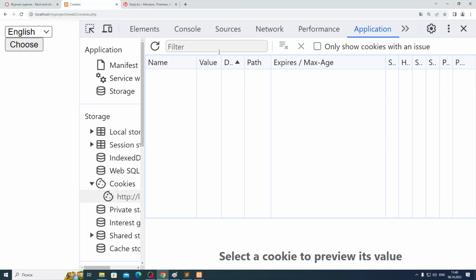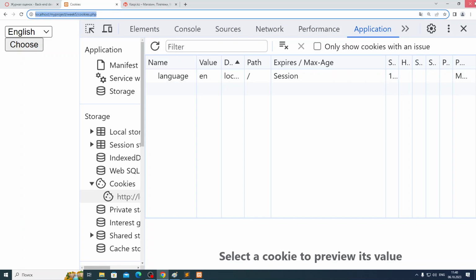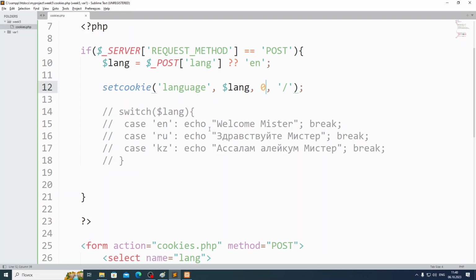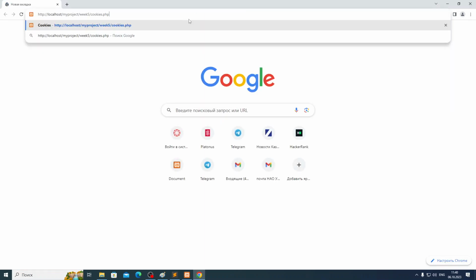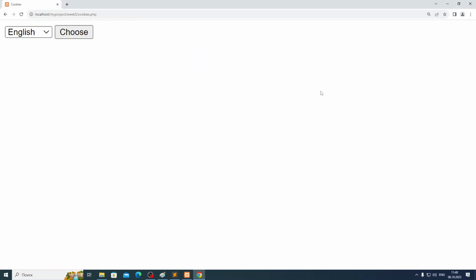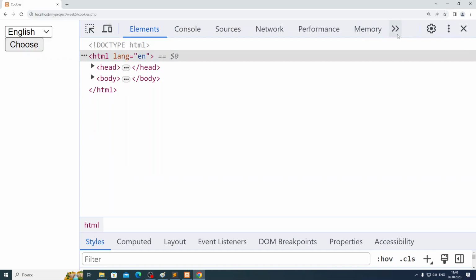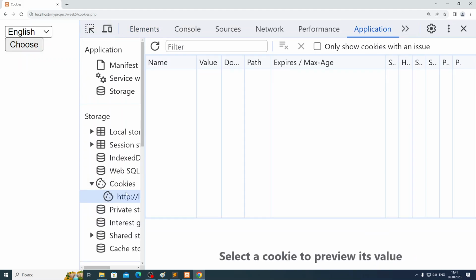You see, we still have this cookie, but after you close the browser, it means you close the session. You closed one session between you and this website. Okay, so if I open again and go to this localhost, inspect the code, application, cookies, now it's clear, guys, because you closed your browser. You close the session between you and the website.